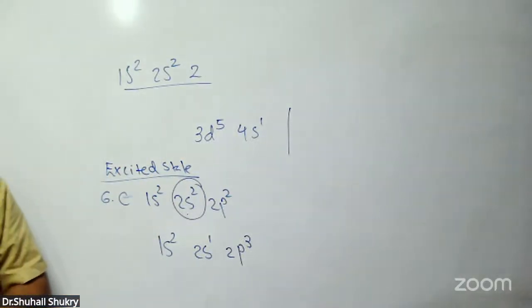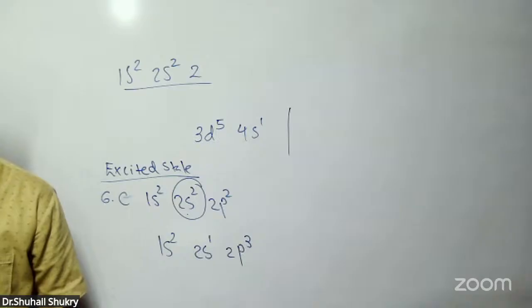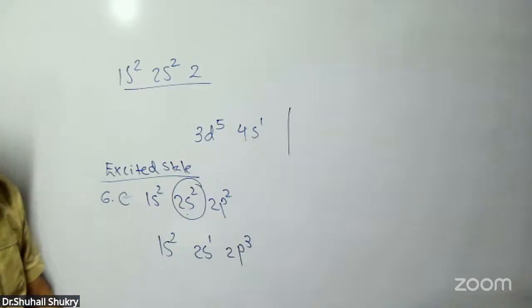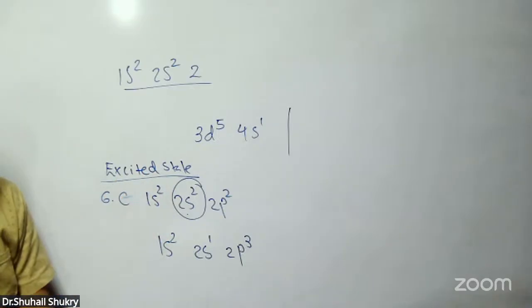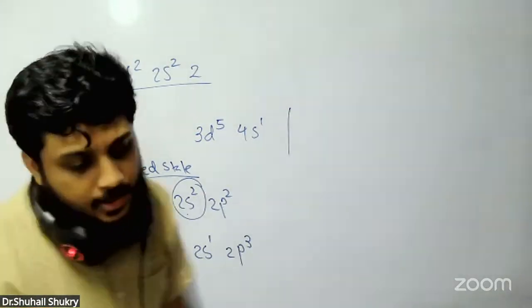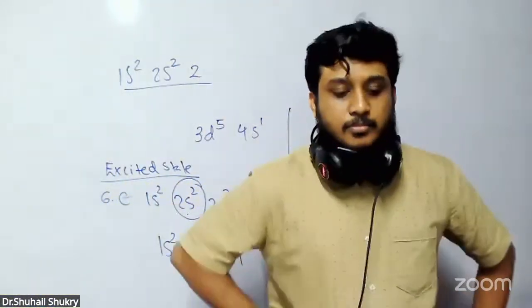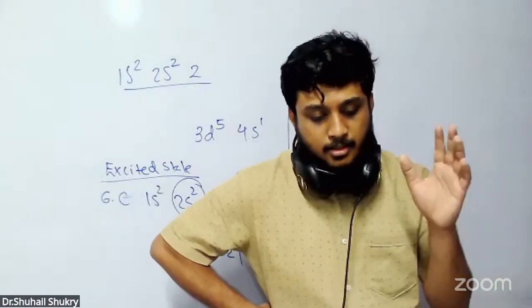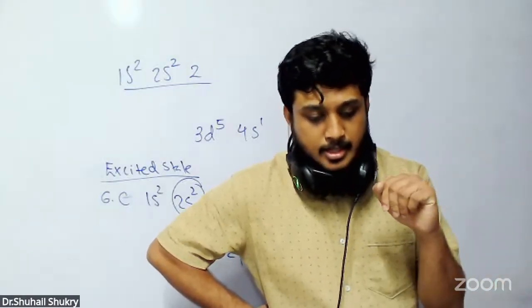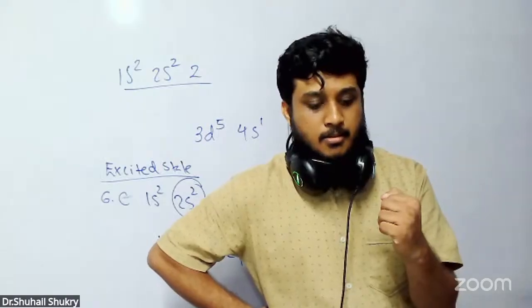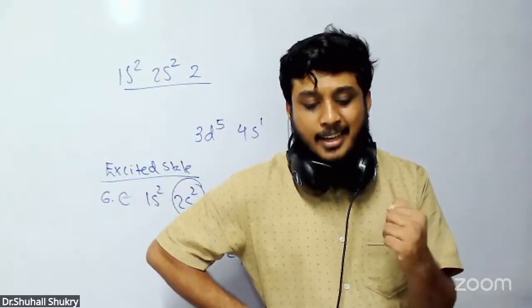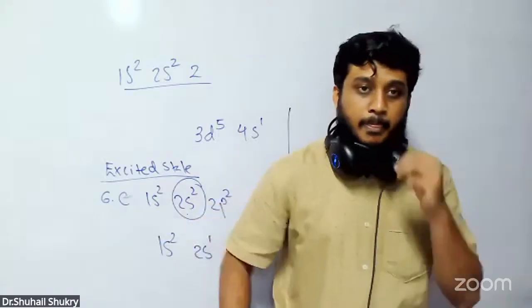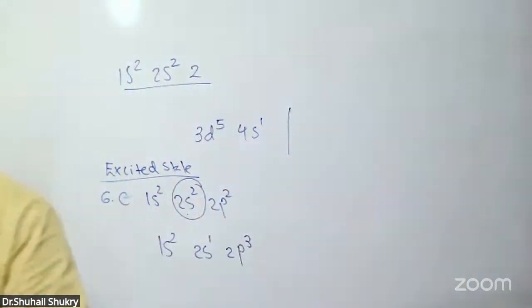Right. Now, this is an example for the excited state. And the next one, you can see they have asked about the second thing, the ground state. What do you mean by cationic form and anionic form? What does it mean? Cationic form and anionic form.